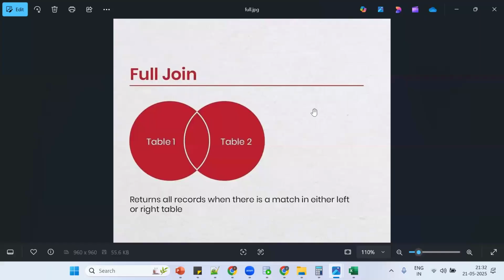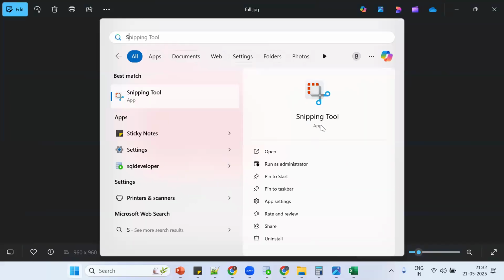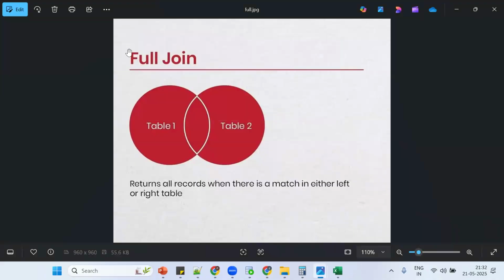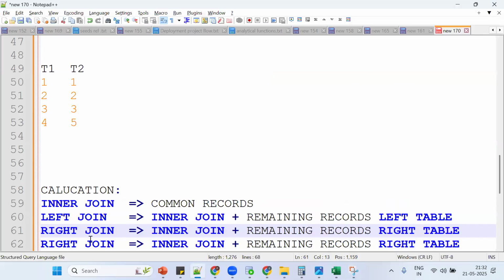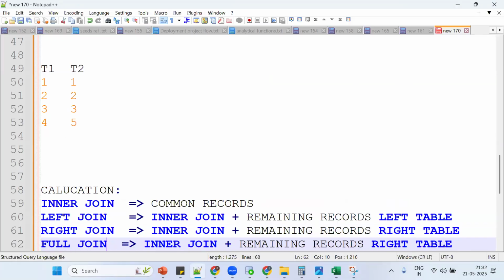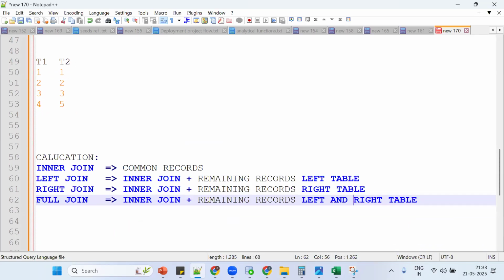Tell me, this is what join? The middle one is inner join. This entire thing is left join. See, this is important. This is left join, this is right join, and this is inner join. So what can we conclude for full join? Anyone? Inner join plus left join plus right join, or rather inner join plus the remaining records from left and right.